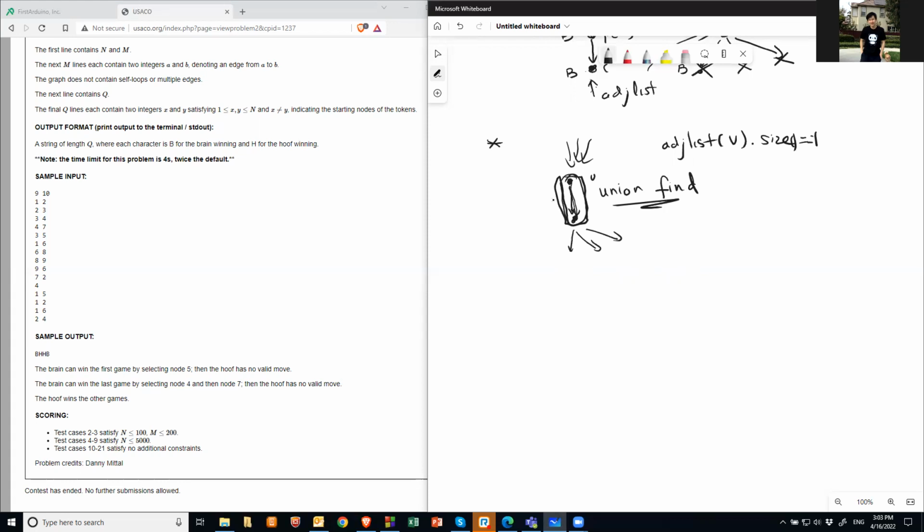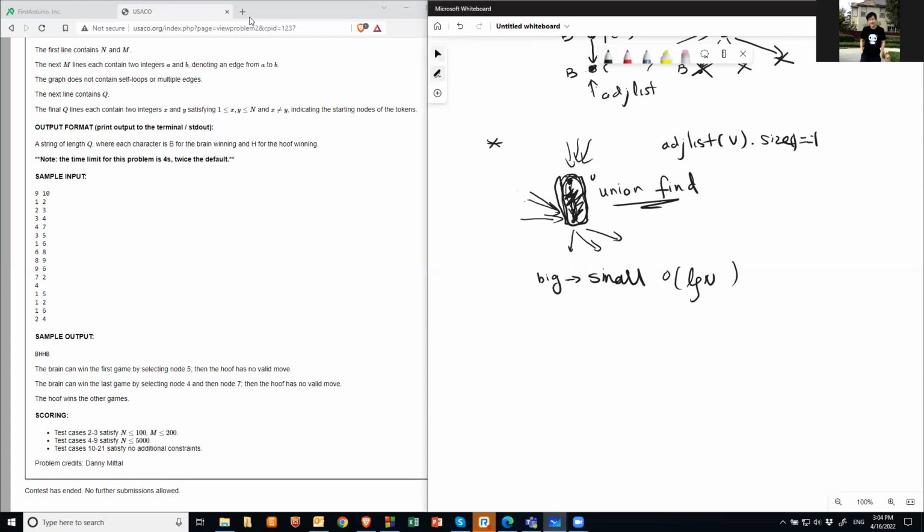Then what do I do? So this one, what do I do with all those coming in? For example, this has a couple of things coming in, this has a couple of things coming in. I will merge them together, right? So basically, let's say this is my super node. I will merge all those nodes together. Remember, when we merge two lists together, we need to do big to small, right? In order to maintain the log n complexity, right?